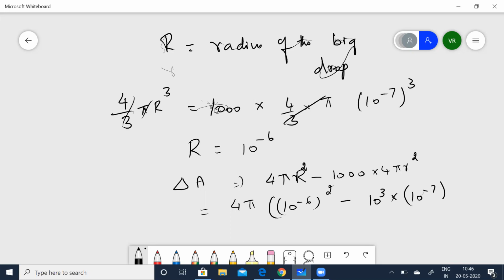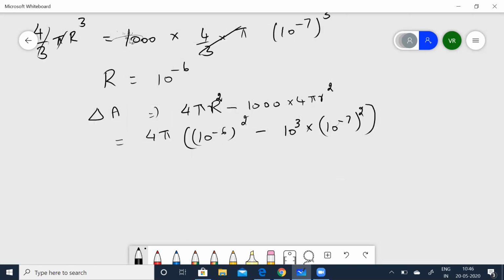Now quickly simplify this. That gives you 4 pi into 10 to the power of minus 12 minus 10 to the power of minus 14 plus 3, which is 10 to the power of minus 11.